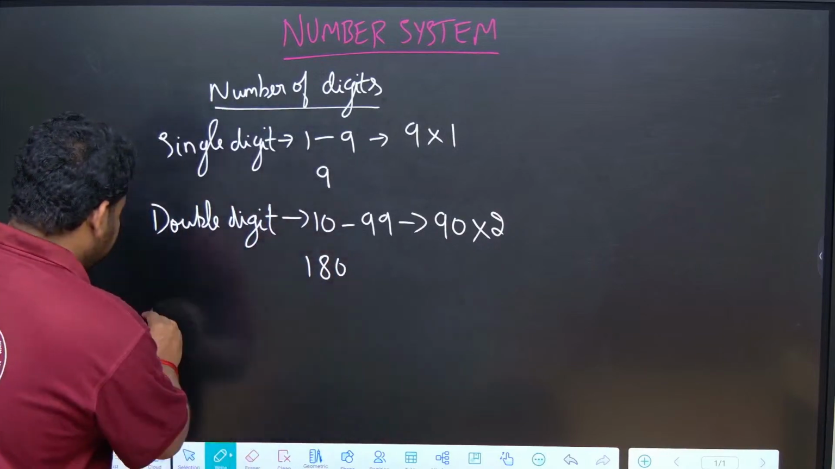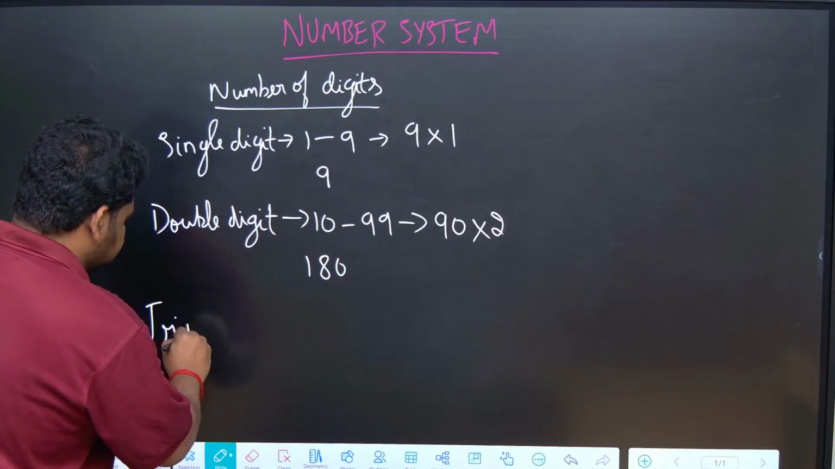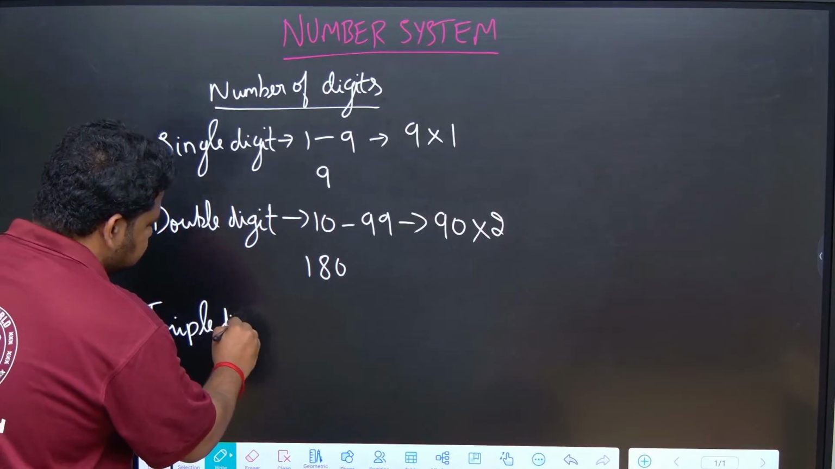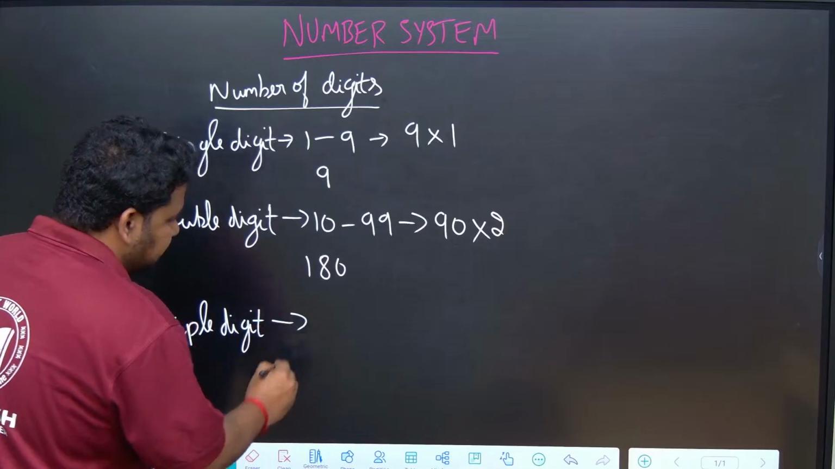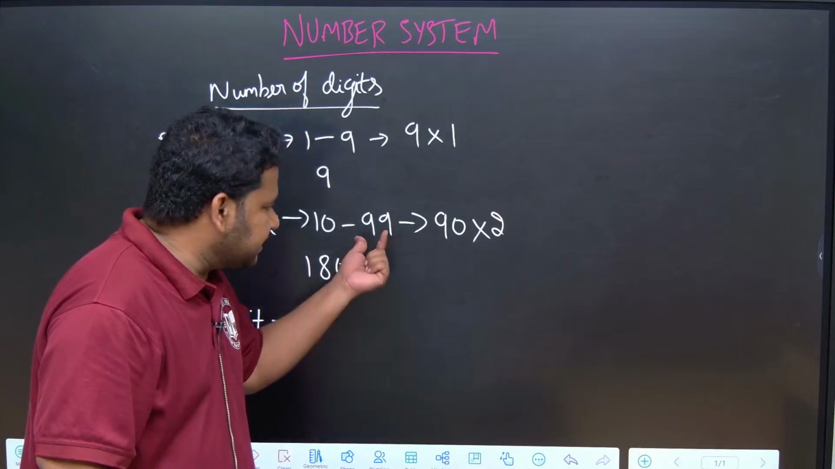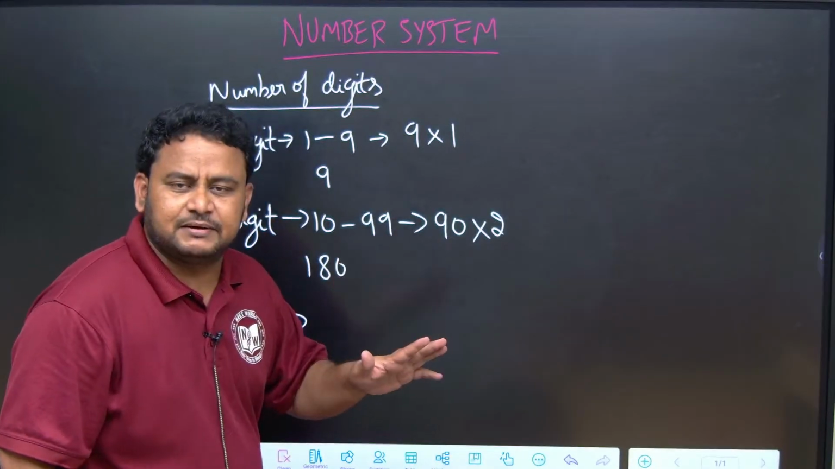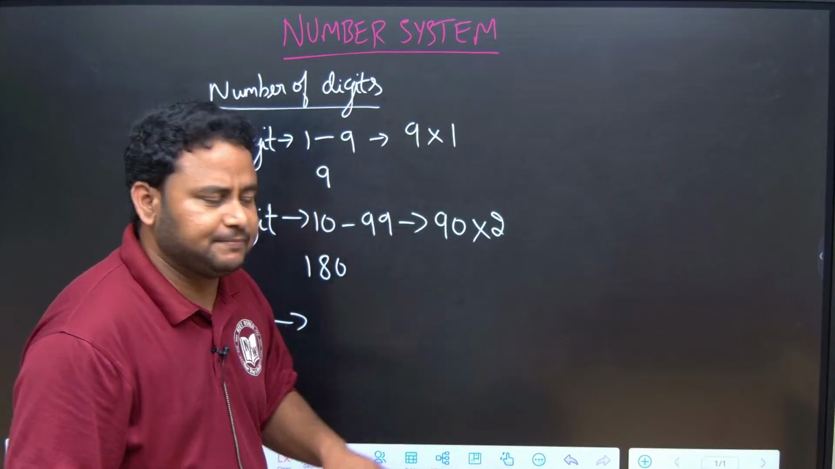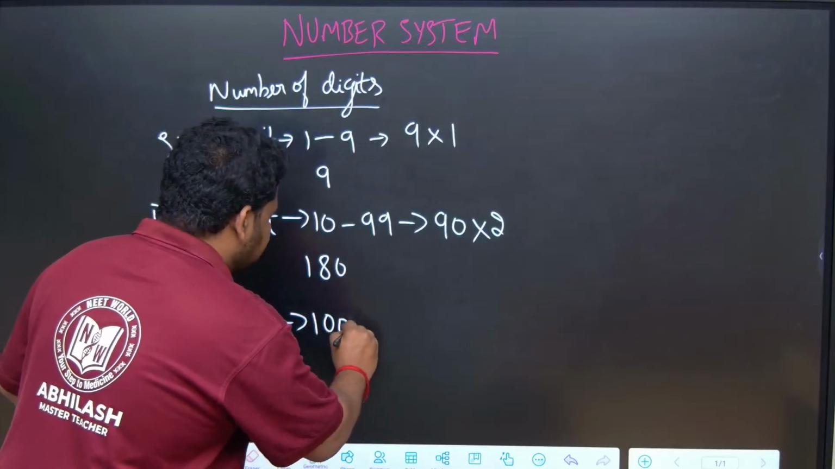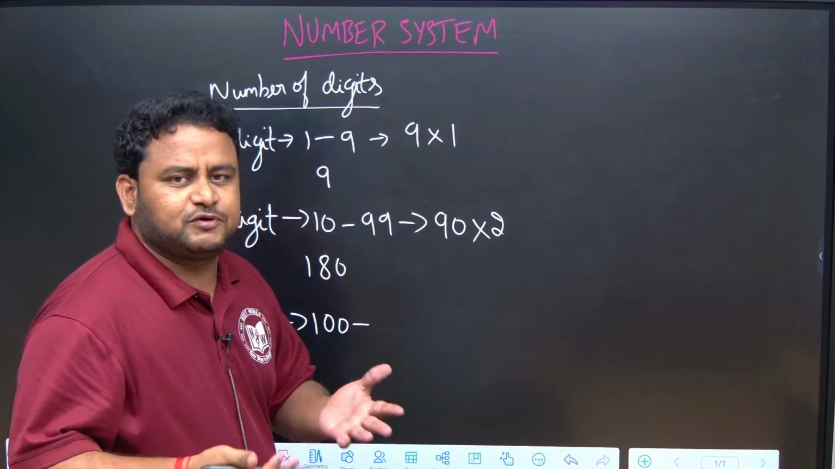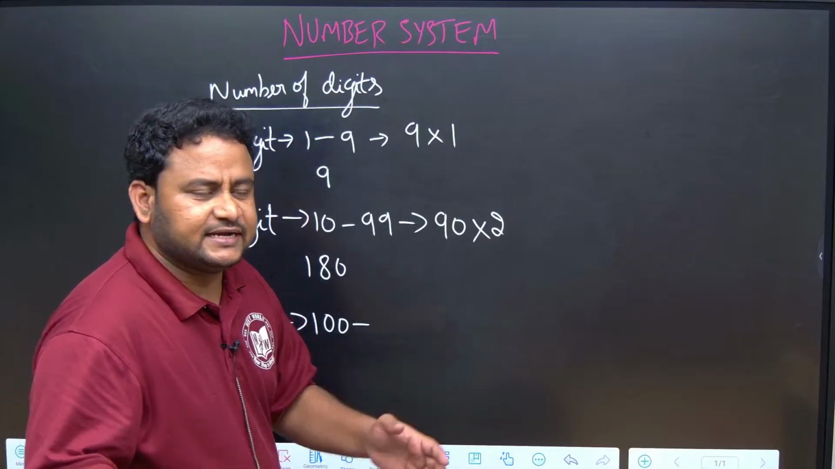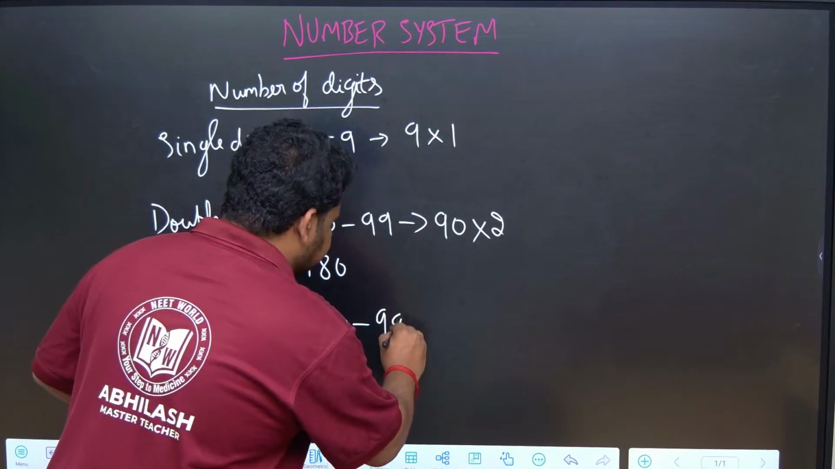Now, triple digit. So, friends, focus here. Triple digit starts from where? 99 is double digit, so the last number is 99. After that, the number that comes is 100. That is the triple digit number. So, triple digit numbers start from 100. Okay. So, 3 digit numbers go up to where? They go up to 999. Correct?